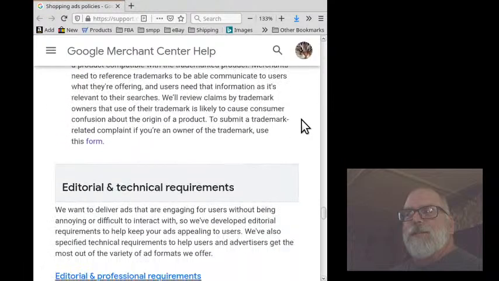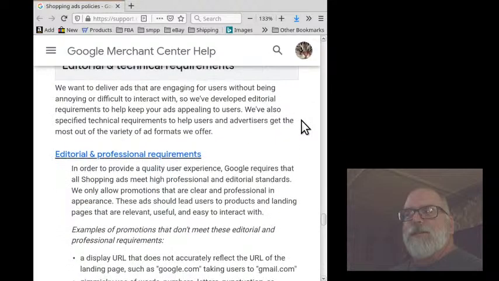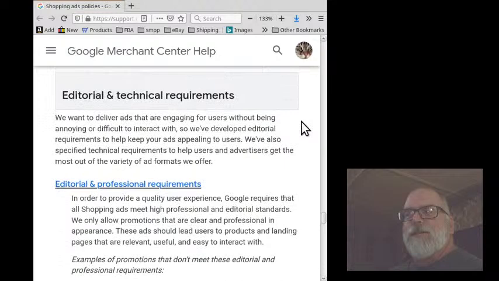And back to the shopping ads policies document. Editorial and technical requirements. We want to deliver ads that are engaging for users without being annoying or difficult to interact with, so we've developed editorial requirements to help keep your ads appealing to users. We've also specified technical requirements to help users and advertisers get the most out of the variety of ad formats that we offer.